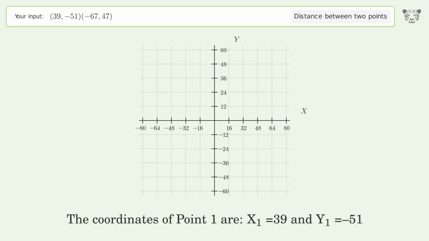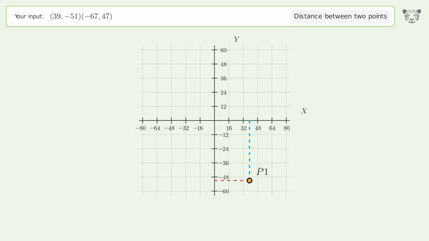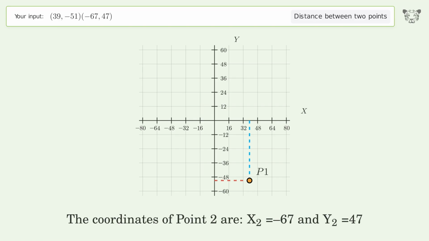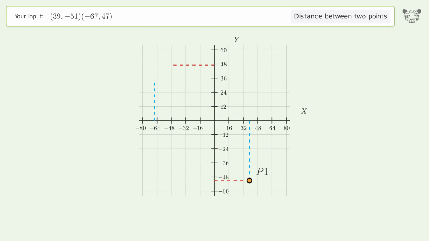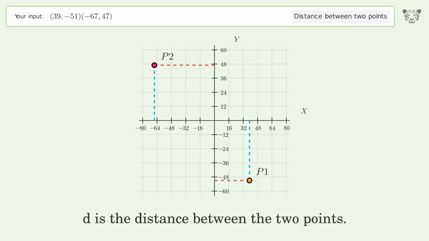The coordinates of point 1 are x1 equals 39 and y1 equals negative 51. The coordinates of point 2 are x2 equals negative 67 and y2 equals 47. D is the distance between the 2 points.